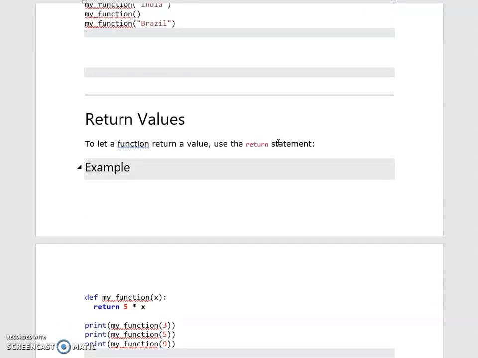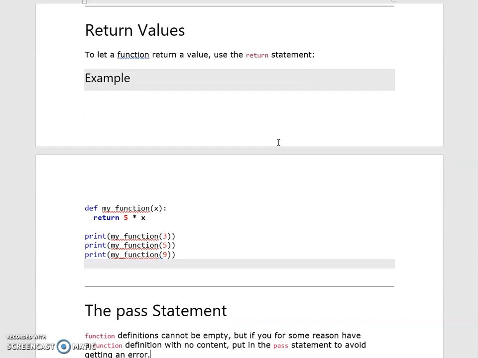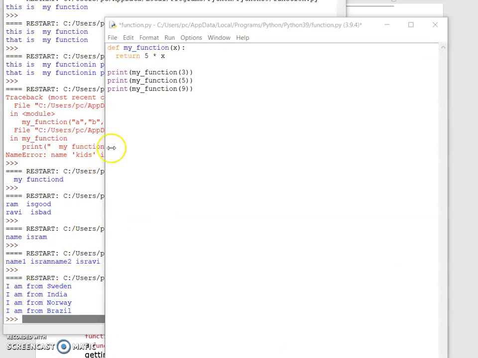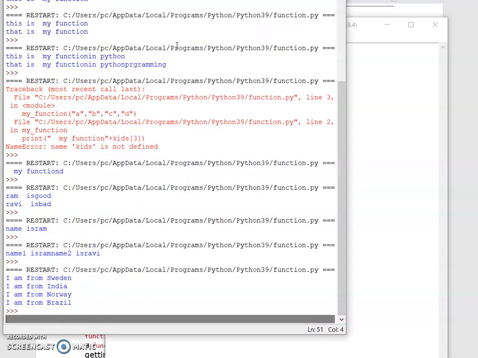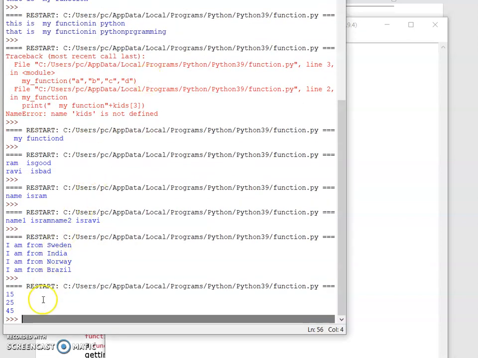Next, return values. To let a function return a value, use the return statement. By using the return statement, we can return values. Here I have been passing 3, 5, 9 values to that. By using return, it should print. Let's see how it works. 25 is printed.